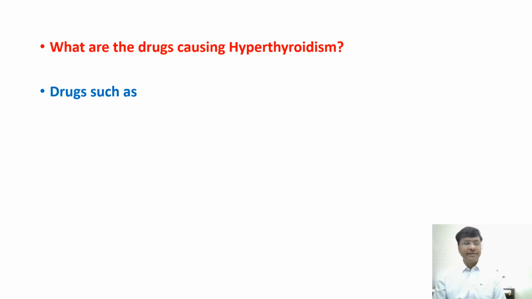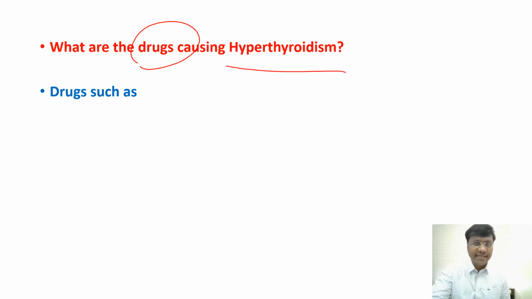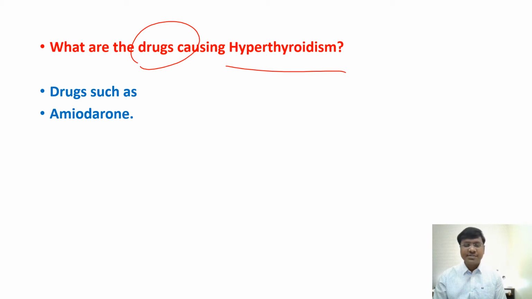Then, followed by that, a very, very important question: what are the drugs that will cause hyperthyroidism? The drug that will cause hyperthyroidism is amiodarone. Amiodarone is associated with amiodarone-induced thyrotoxicosis as well as amiodarone-induced hypothyroidism. The mechanisms I have explained in my quick recap on hypothyroidism, so you can refer to that particular session for the mechanisms of how amiodarone will cause hyperthyroidism or hypothyroidism.